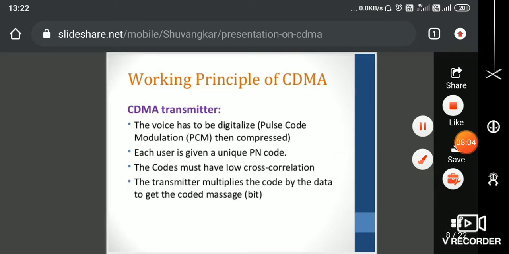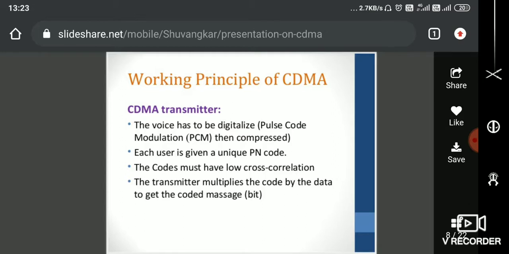Then each user is given a unique PN code. The code must have low cross correlation, as I told you. It means, take an area like Chennai. In Chennai I have the Tambaram area, and there is CDMA infrastructure in the Tambaram area. It means all the Tambaram area users' codes should not be correlating too much. The code should be unique, and the relationship should be very low. That is the meaning of this.